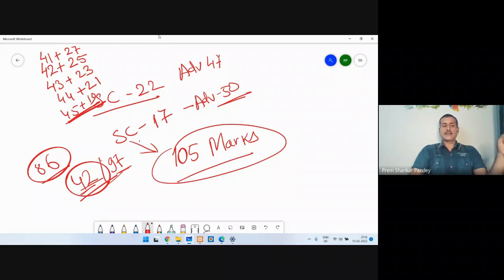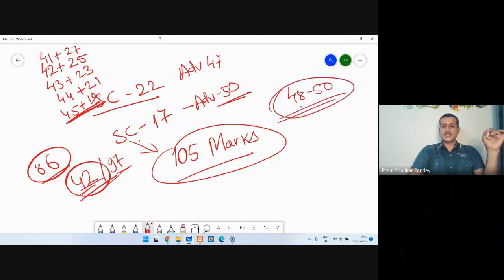As I have said, for interviews they may call more candidates because it is a principle that they have to call 1:4 or 1:5 candidates. So for the general candidates, even if your score is 48 to 50, you may also be getting the call for the interview, but the chances of the final selection are very, very less.